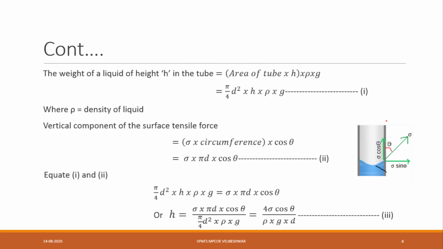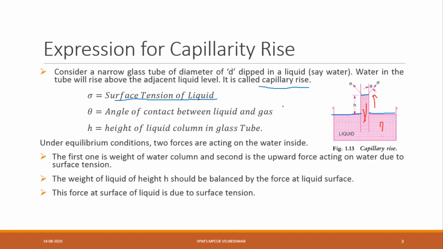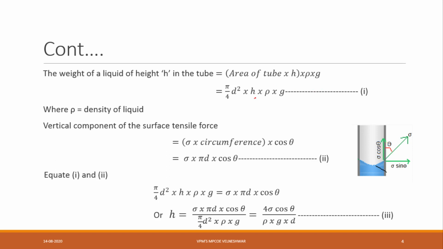Now, the weight of the liquid of height h in the tube is equal to, generally how will we consider weight? The weight of any object is equal to volume into density. Here the volume is the area of the tube into height h, into rho. Rho is nothing but the density of the liquid.